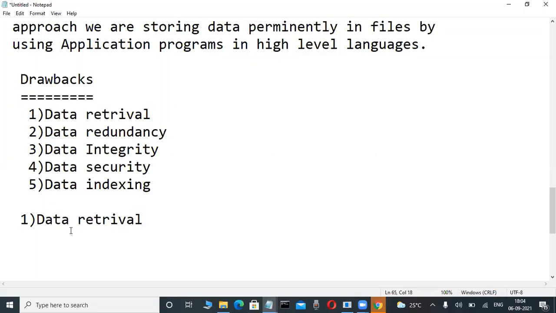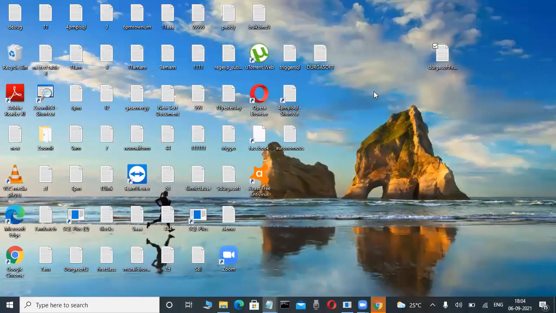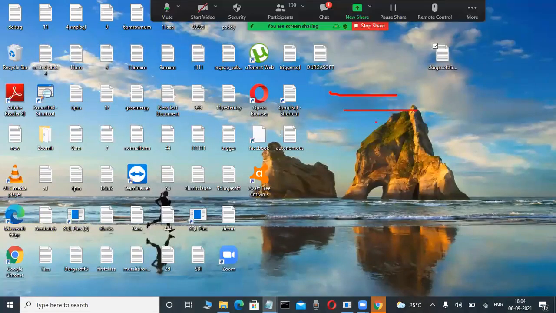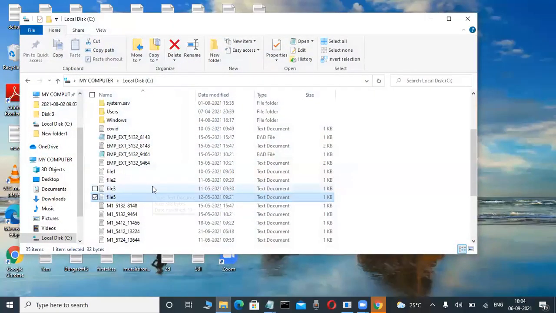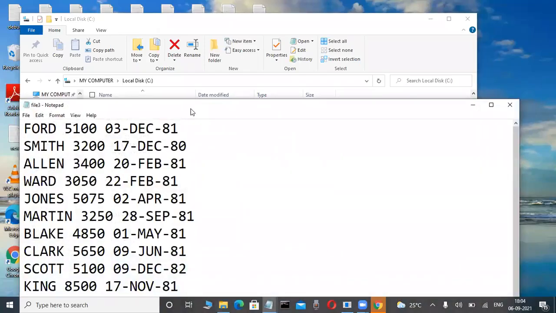Now, data retrieval. Check it out, one minute only, easily. Suppose I am a flat file programmer, not a database programmer. I am writing a very big program, for example a C program, in my company. We are writing a program and storing some data. For example, this is the data we are storing, in a file format. Okay, fine.